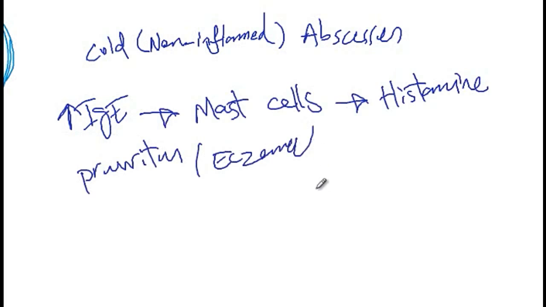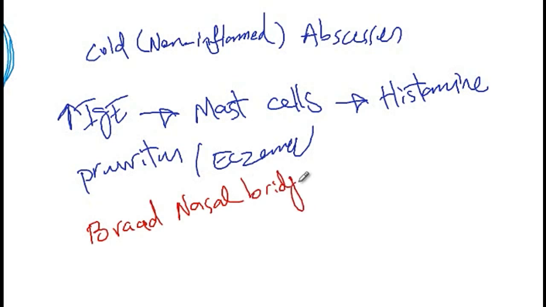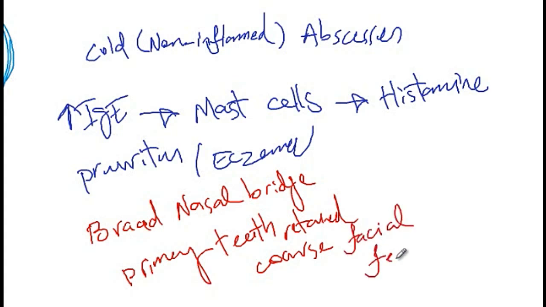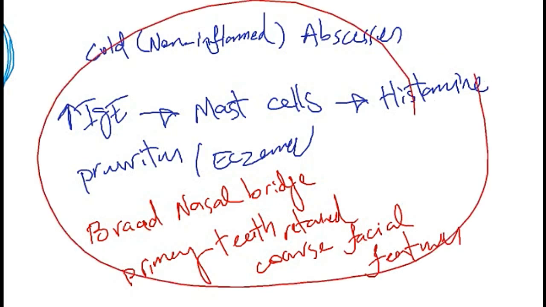In addition, there are other facial problems such as broad nasal bridge, retainment of the primary teeth, as well as coarse facial features.